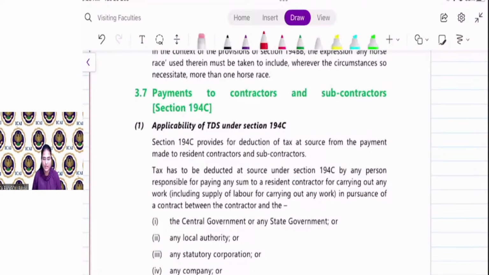Next is 194C. That is payment to contractor or subcontractor. See, in offices, if there are so many computers or so many systems, right? For maintaining those computers or systems, you are giving a contract to some computer agency, that is an annual maintenance contract, that every month or every quarter you have to come and check our PCs, our systems, everything. So that is the contract. So in case of contract,